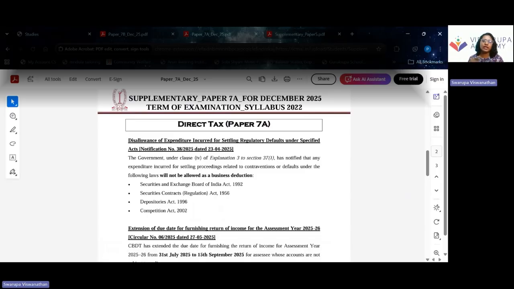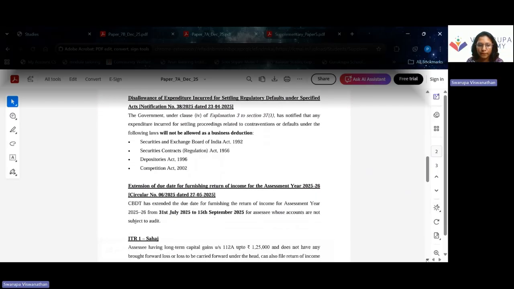So if we have paid any penalty under the SEBI Act, Securities Contracts Act, Depositories Act or Competition Act, we cannot claim that as a business deduction. We cannot claim that as an expense. This is one important change to note.